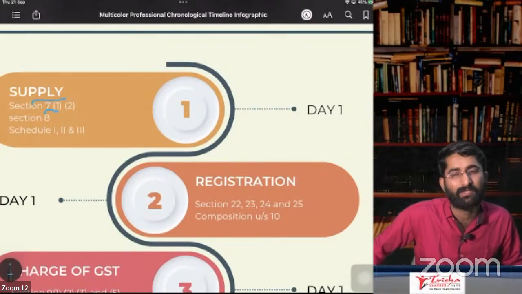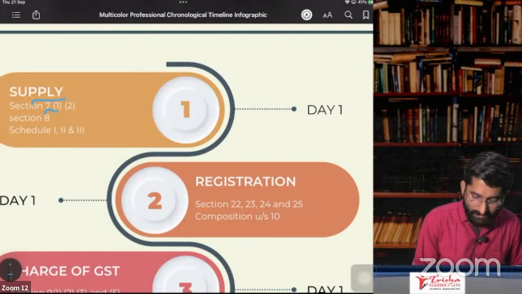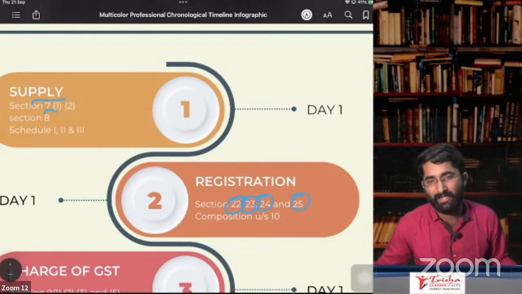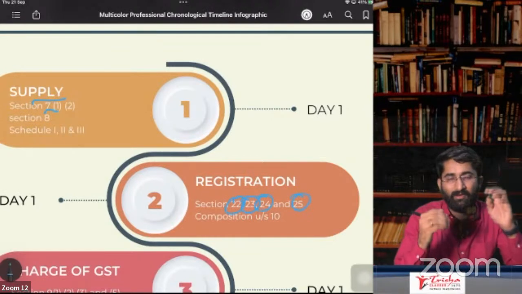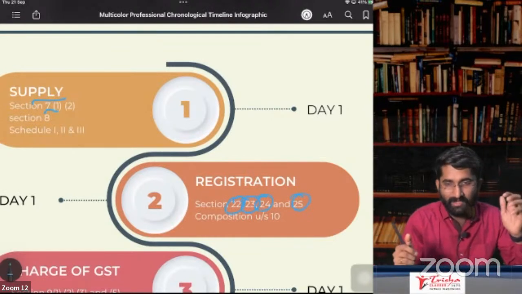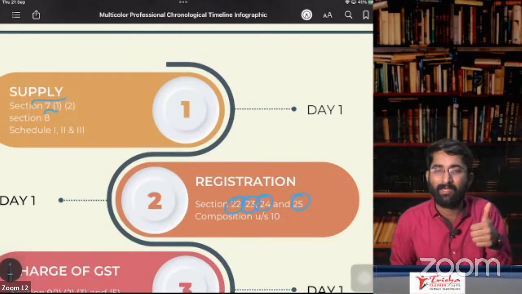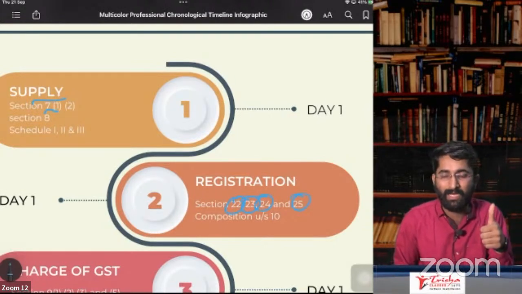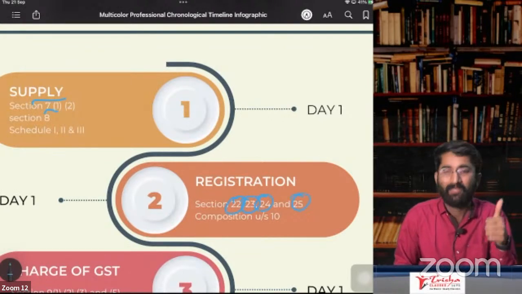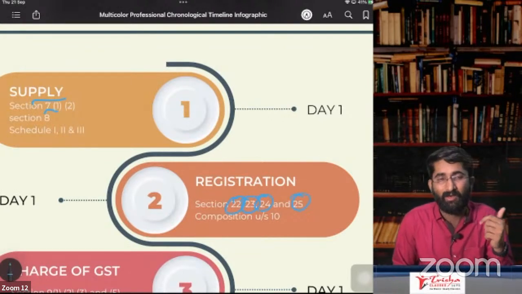In case of registration, we discussed section number 22, 23, 24, 25, 26, 27, 28, 29, 30. So how many sections are there here? Starting from 22 to 39 sections are there. Section number 22 is about who is liable. We know about Mami who went to Tripura and Nagaland by spending 10 lakh rupees.